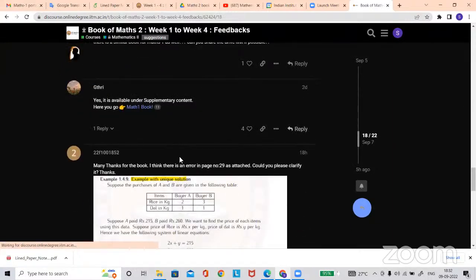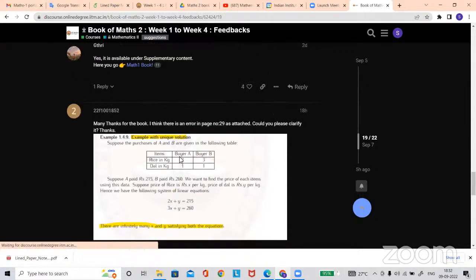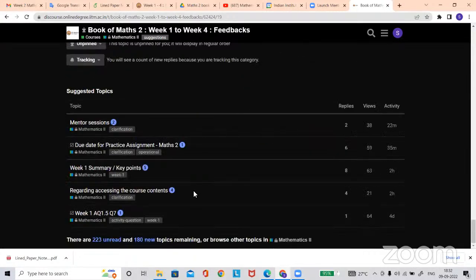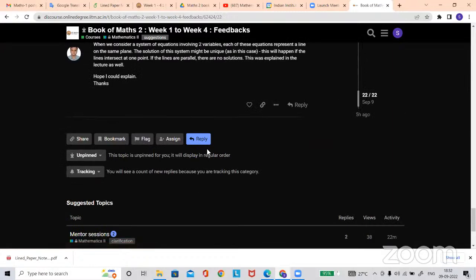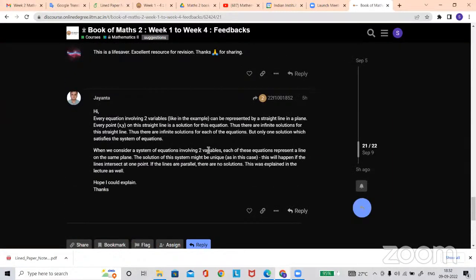Sir, a few answers are given wrong. Please mention that. If some activity contains a wrong answer, please give the feedback here, saying this error is here, this error is here. Okay, sir. So it will be updated one by one. Sir, is there a book after 4 weeks? Yes, when you reach week 4, you will get the book for week 4 to week 8 for free.